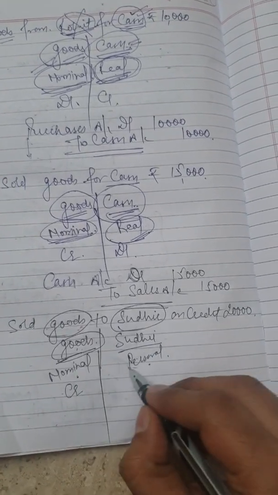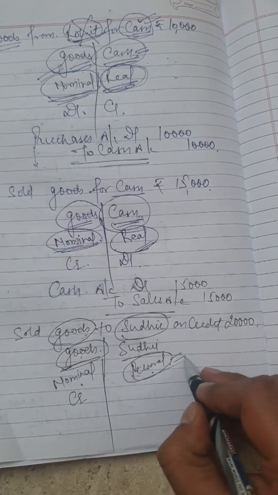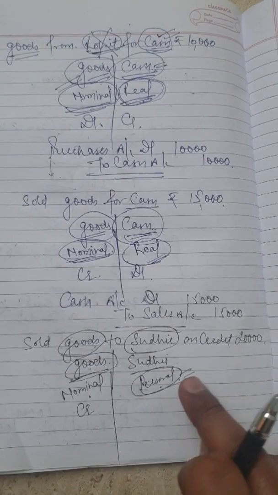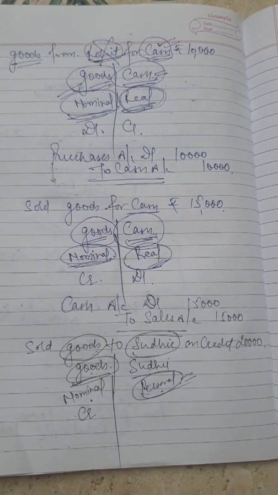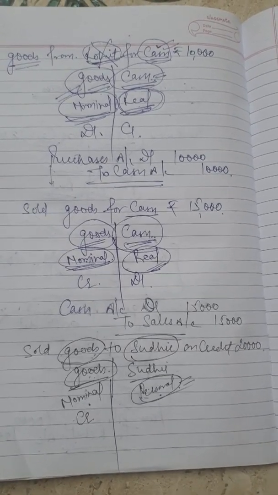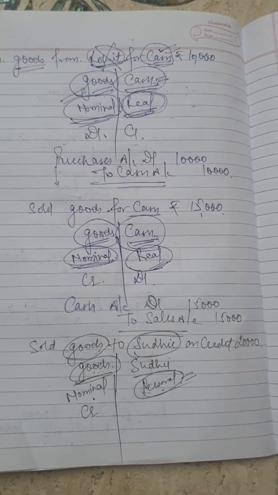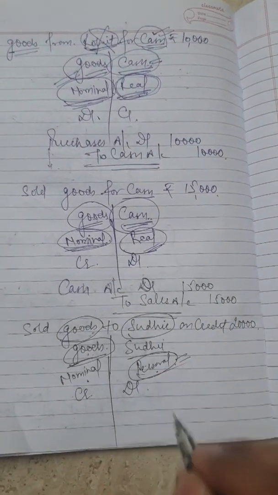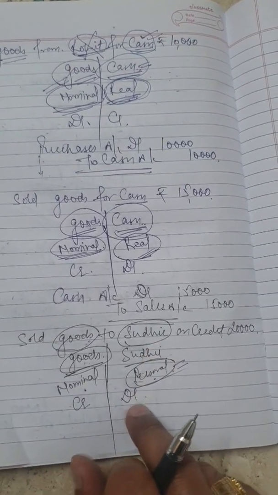Now you are selling to Sudhir, so the other account affected is Sudhir. We know Sudhir is a personal account. And what is the rule of personal account? Obviously, debit the receiver, credit the giver. Just concentrate on Sudhir and try to find out whether Sudhir is receiving something or giving something. Definitely, Sudhir is receiving something, and the receiver should be debited. So we have come to the conclusion that Sudhir should be debited and goods should be credited.